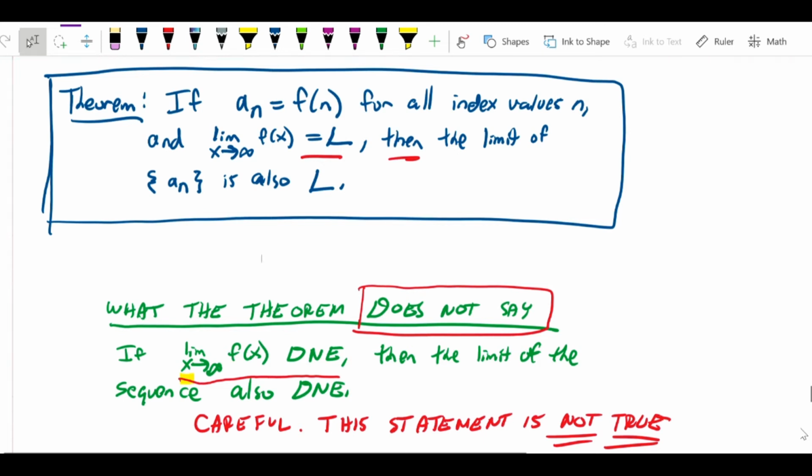So now that we've calculated all types of limits of sequences, I just want to go back to one of the points having to do with the theorem that we've been using. This is the theorem that basically says we can evaluate the limit of a sequence the same way that we would evaluate the limit as x approaches infinity of any function.